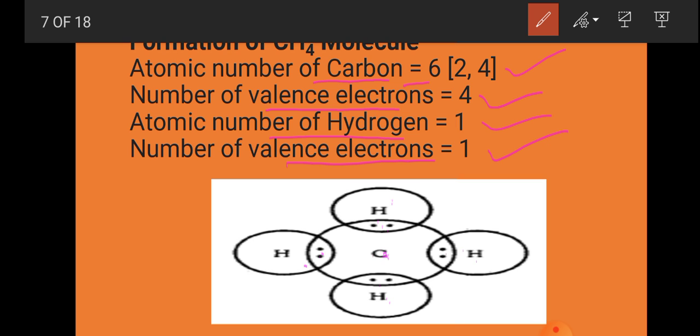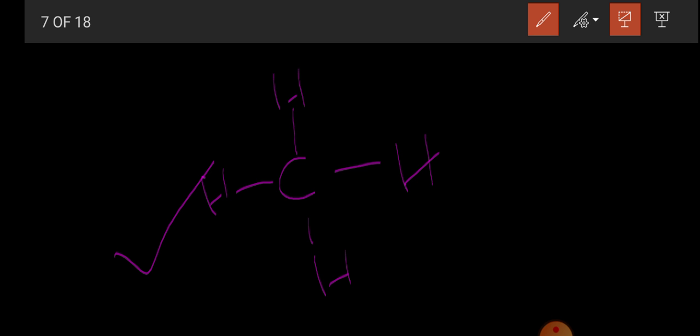So they will form pairs of electrons. As 4 pairs of electrons are there, what structure will be formed? They will form the structure like this: C with single bonds, and each will link to a hydrogen. This is how the methane formation takes place. I think it is clear, students.